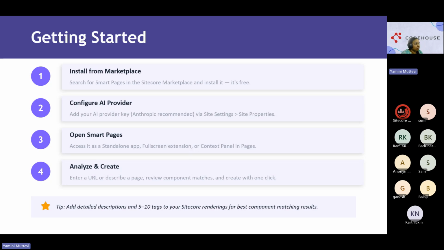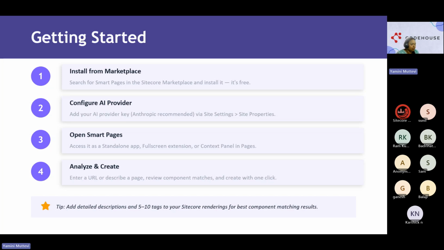This is repetitive of what I've already told you, like analysis and creation. But one tip I would give is, because we are trying to add this to our Sitecore component library, we are using it in our application only. So what I would suggest, for the content authors and for the six use cases I mentioned, is to add a detailed description for each Sitecore rendering. We generally have help text for content authors.